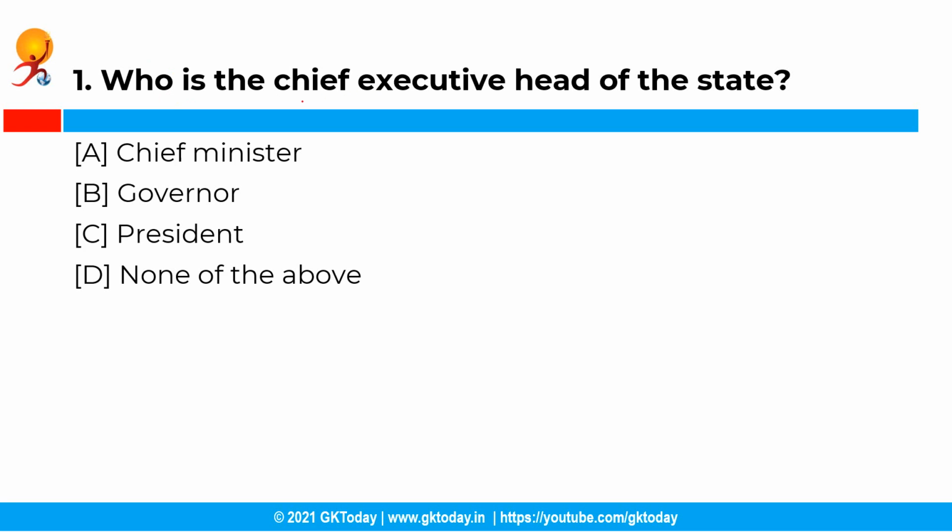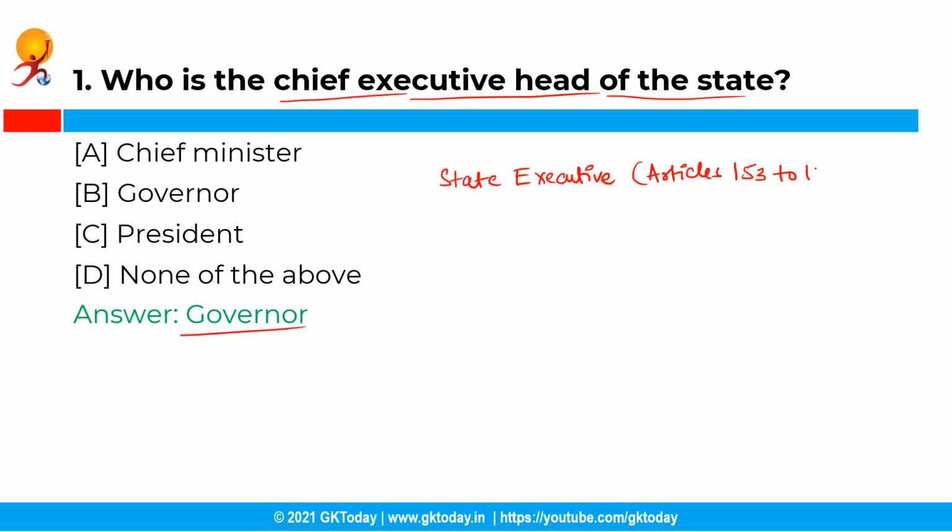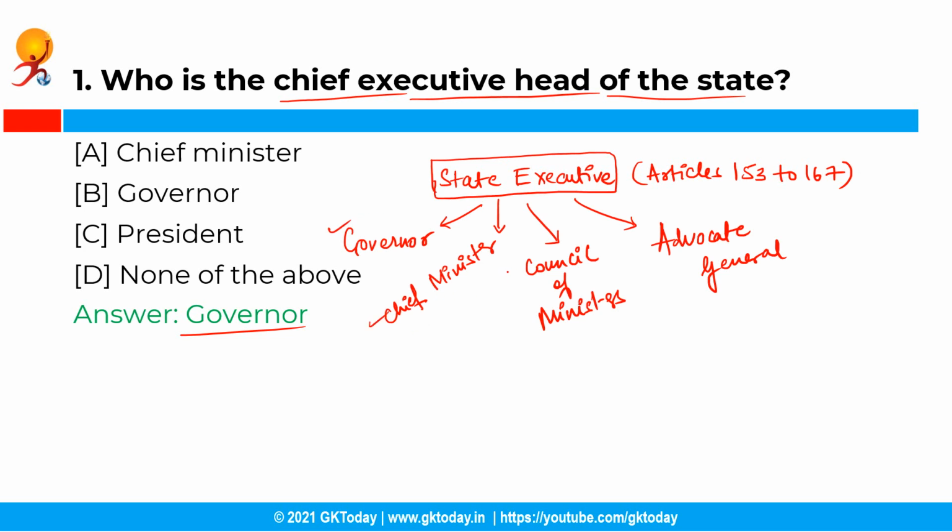So the first question is, who is the chief executive head of the state? Now you have the following options and the correct answer is option B, that is governor. See, the provisions that are related to state executives are in Article 153 to 167 and the state executive is made of governor, chief minister, council of ministers and advocate general. See, the executive authority of a state is vested in the governor and governor is the constitutional head of the state in the same way as the president is the constitutional head of the union.